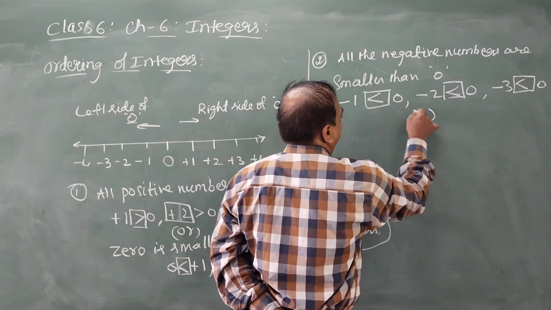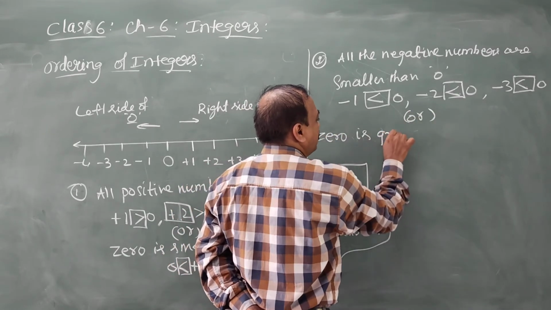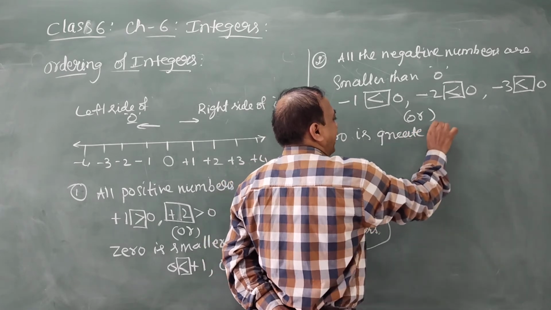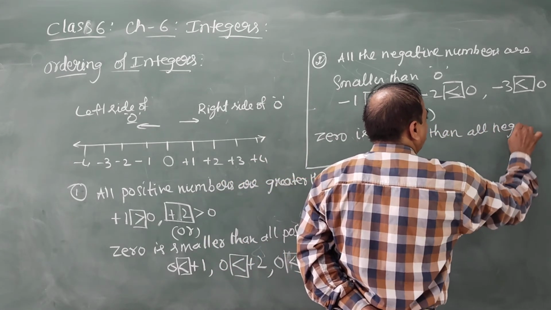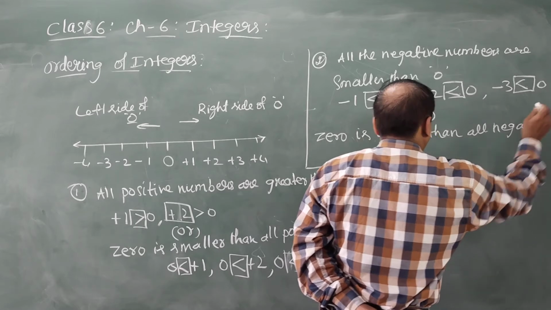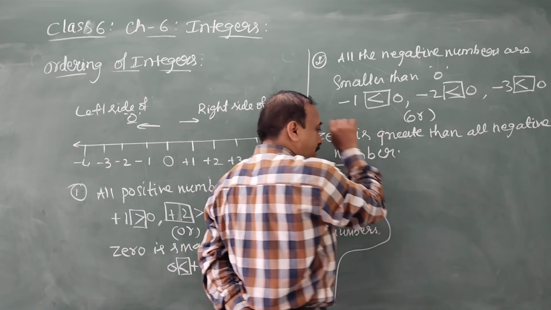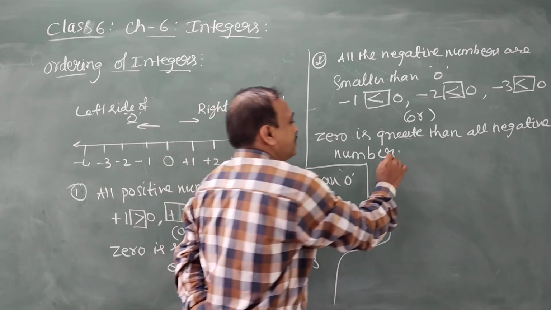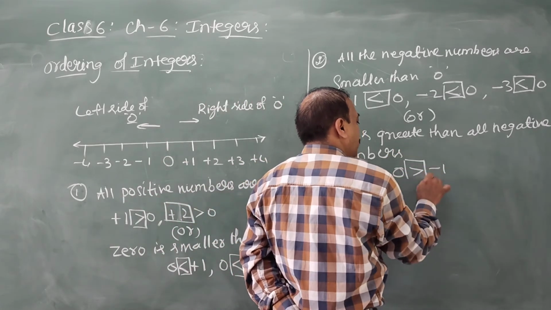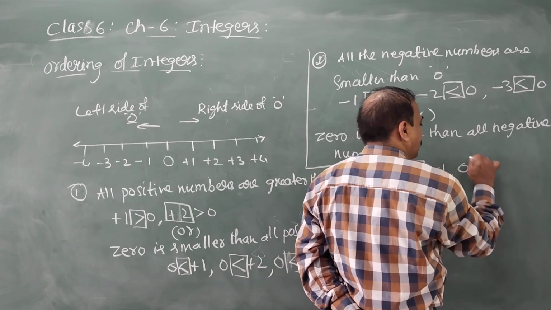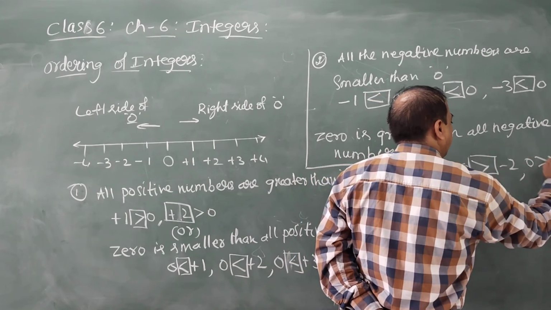0 is greater than all the negative numbers. That means 0 is greater than minus 1, 0 is greater than minus 2, 0 is greater than minus 3.